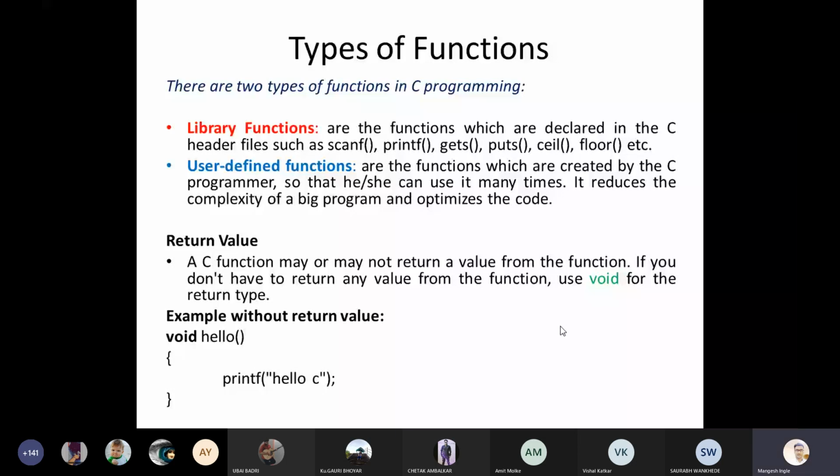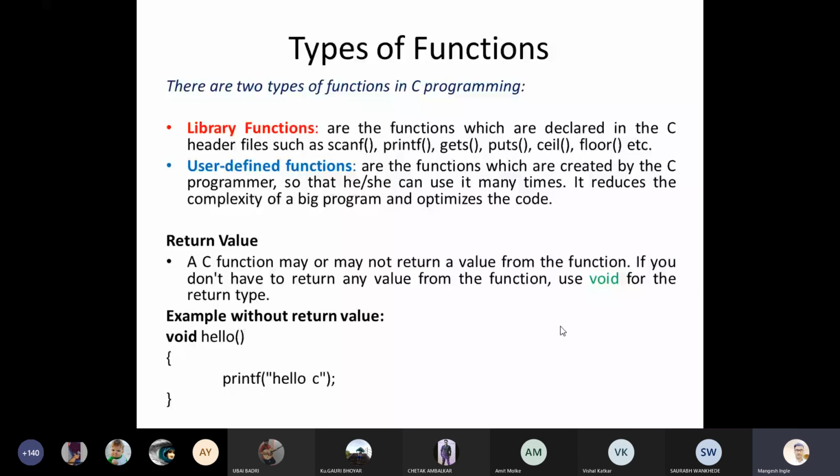Okay, guys, you can see there are two types of functions in C programming: library functions and user-defined functions. In simple words, library functions means system-defined functions, compiler-defined functions, or programming language-defined functions. We call them library functions. The library functions are the functions which are declared in C header files, such as scanf, printf, getch. We have used these library functions in the last some lectures.